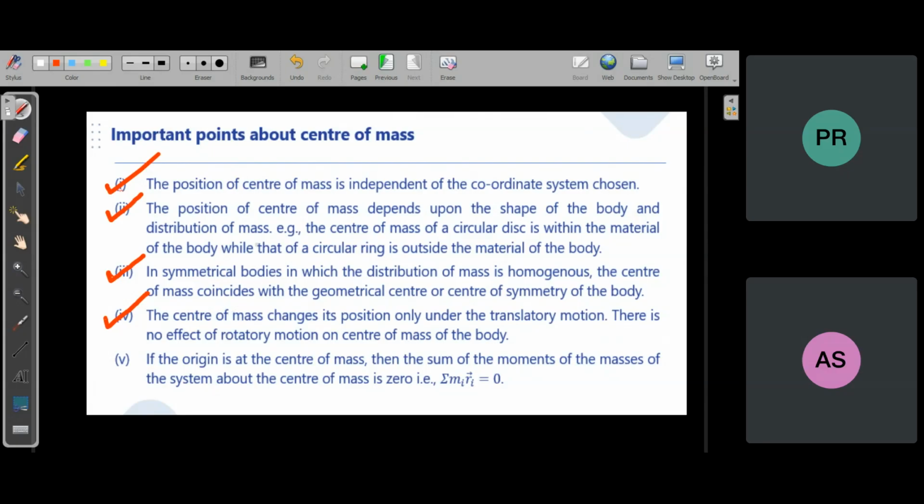So if suppose a body starts rotating about its center of mass, then center of mass is not moving, it is at rest, right? The motion of center of mass only depends on the translational motion of the body. You can say that motion of center of mass describes the translational motion of a body.